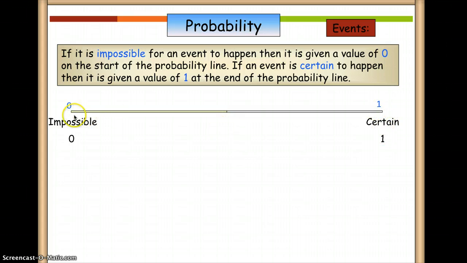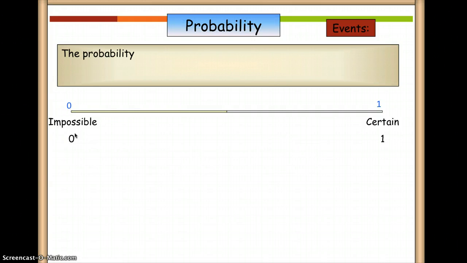Okay, now remember that in probability, the lowest value that you can have is 0, and the highest is 1. Now, if you're using percentages, that means it's 0%, that's the lowest, and the highest is 100%. Okay. The word impossible is the description for when the value of probability is 0, and certain is when you describe an event when the probability is 1 or 100%. Okay, so let's take a look at some of the other words that we have.